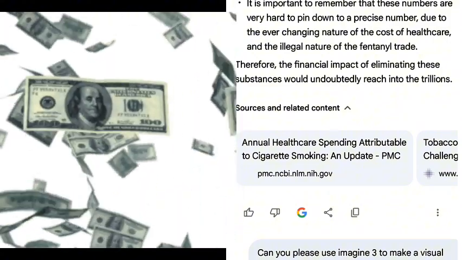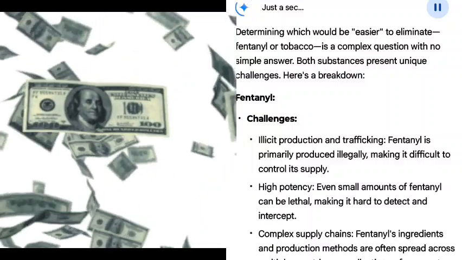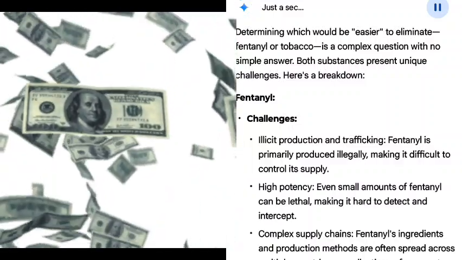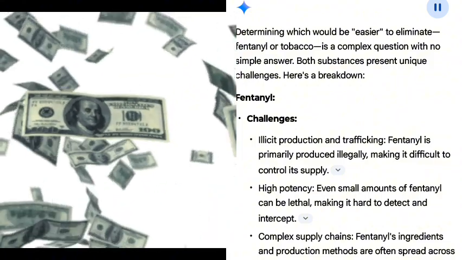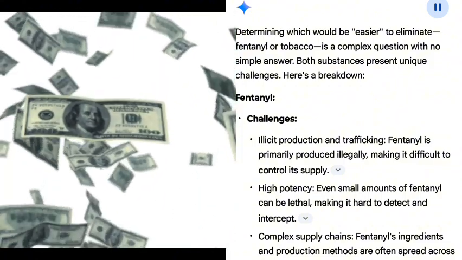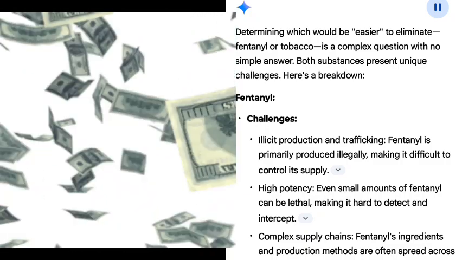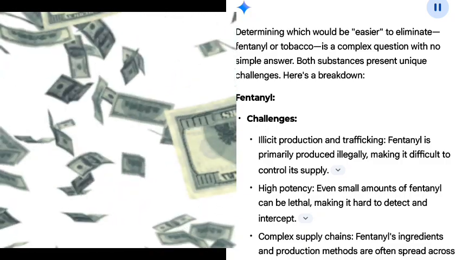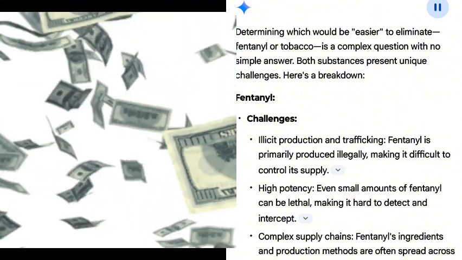Illicit production and trafficking. Fentanyl is primarily produced illegally, making it difficult to control its supply. High potency. Even small amounts of fentanyl can be lethal, making it hard to detect and intercept. Complex supply chains. Fentanyl's ingredients and production methods are often spread across multiple countries, complicating enforcement efforts. The profitability of the illicit drug trade. Potential advantages. Less widespread cultural acceptance. Unlike tobacco, fentanyl lacks a long history of widespread legal use, which could make public health campaigns more effective.